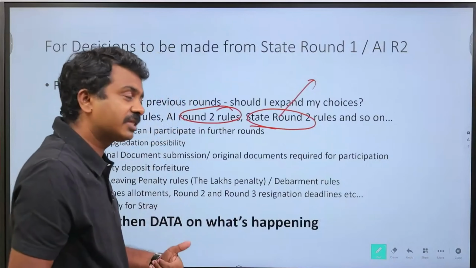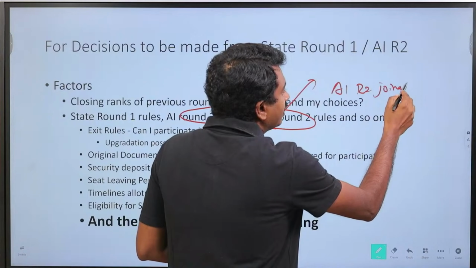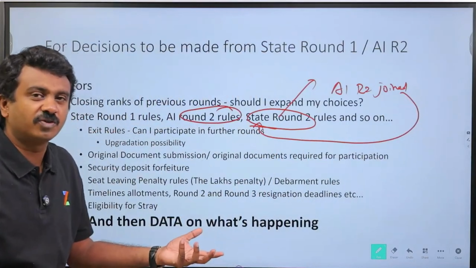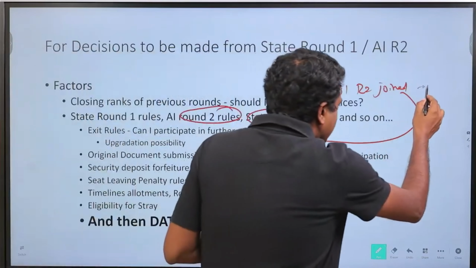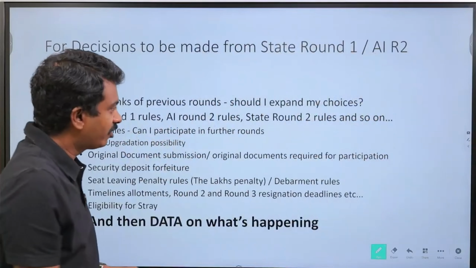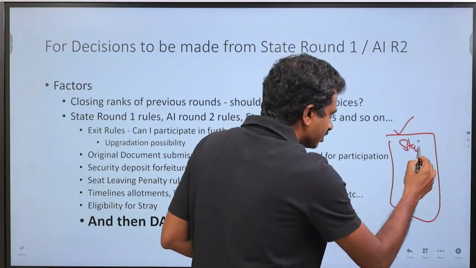State round 2 with respect to eligibility: can an All India round 2 joined candidate then go ahead and join a state round 2 allotted seat? Will the timelines work for that? So those rules make a difference, and this is also very, very critical. So at least on a sheet of paper, after looking at the videos, list down every state. This is my state name.